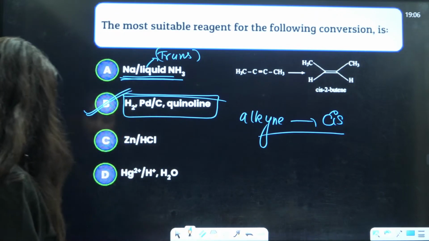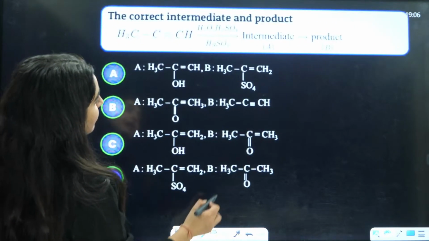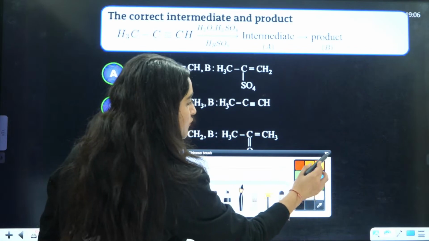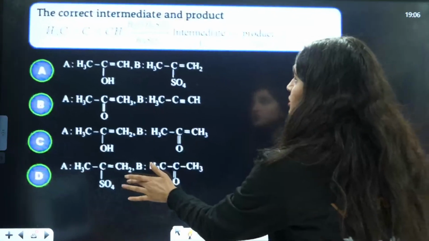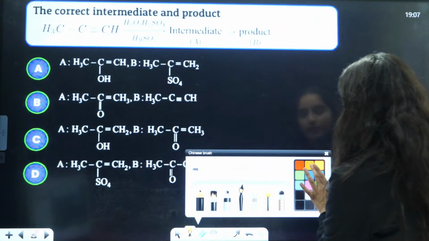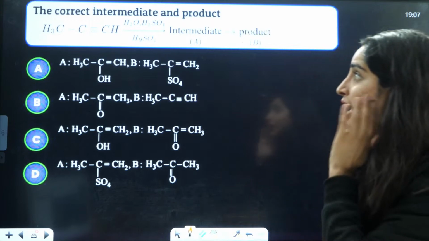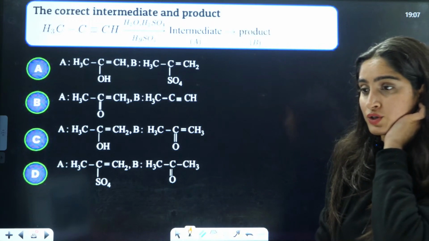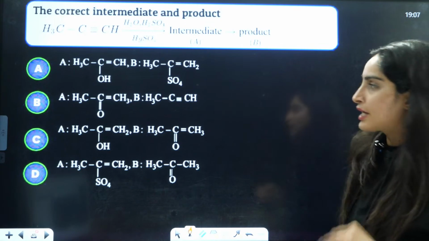Okay, chalo. Next question is the correct intermediate and the product. Now this is a very... Acha. How many of you remember what is the name of this reaction? In naming reactions, we have also done the name of this reaction. I want to see the name of this reaction in the comment section. So this is a very interesting question.